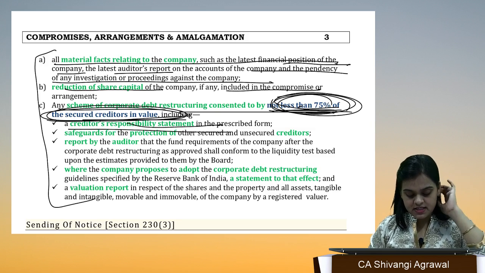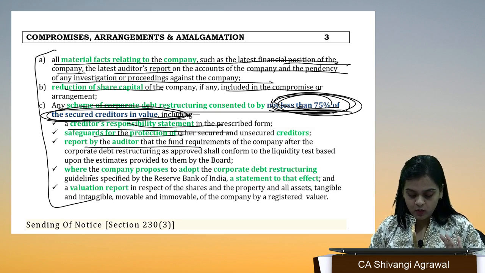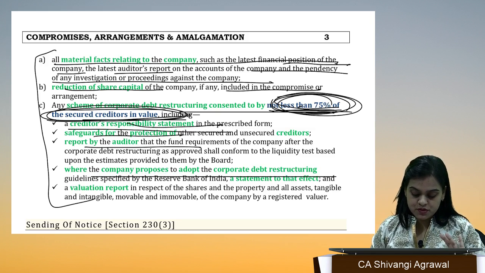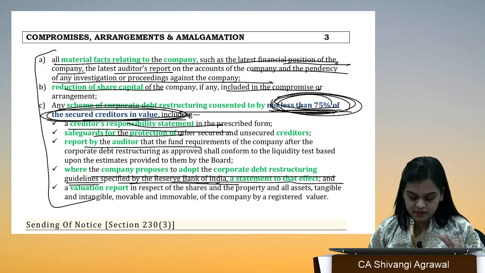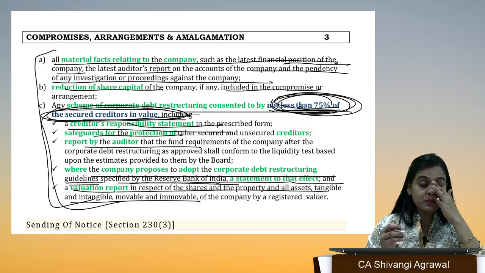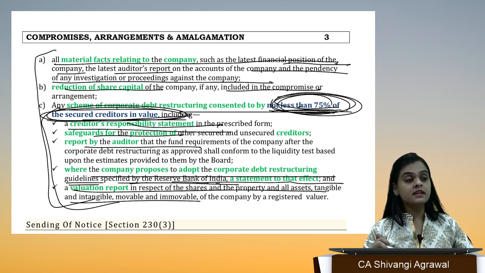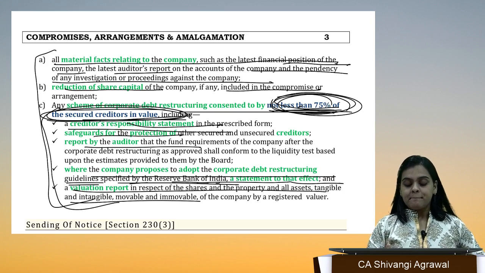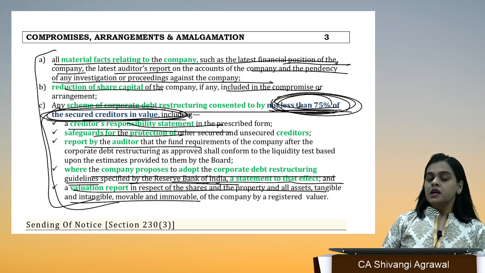Including the responsibility statement, the safeguards, report by auditor, where the company proposes to adopt CDR guidelines by RBI, a statement to that effect, valuation report, everything. These are not so important, but with a plain reading you will be able to understand and relate to it.